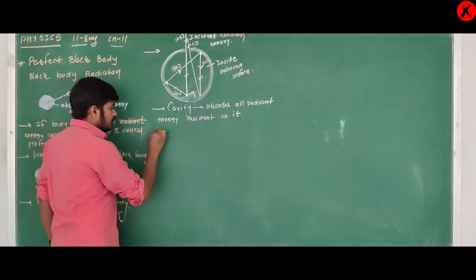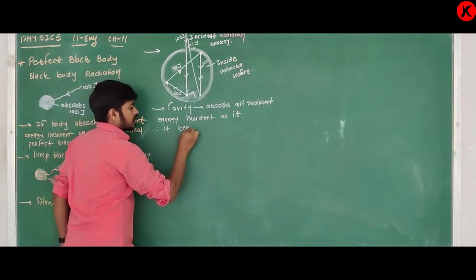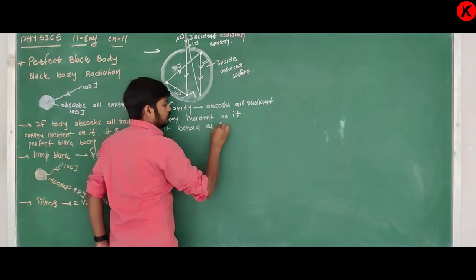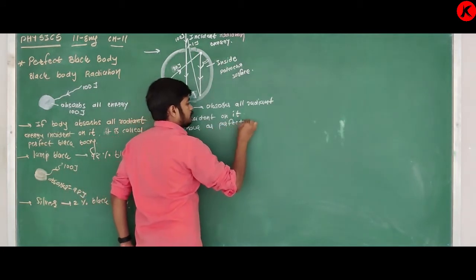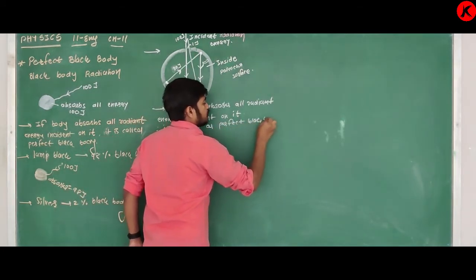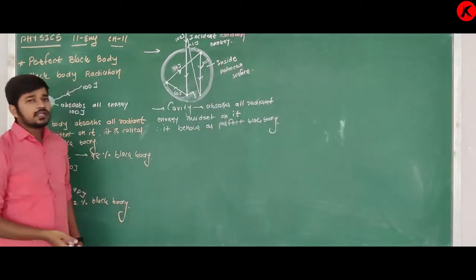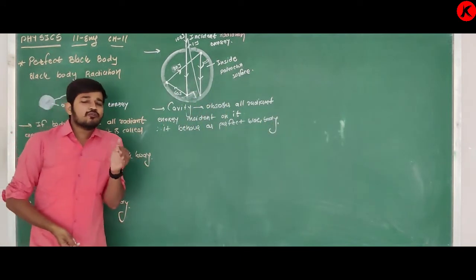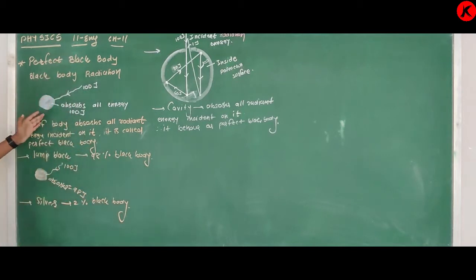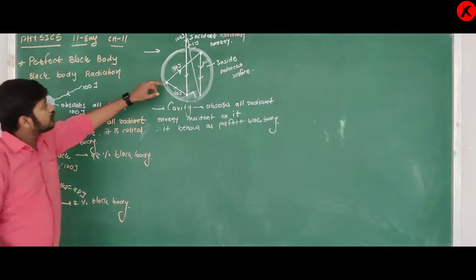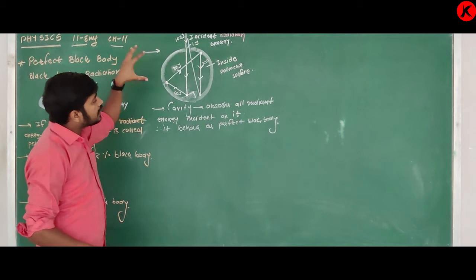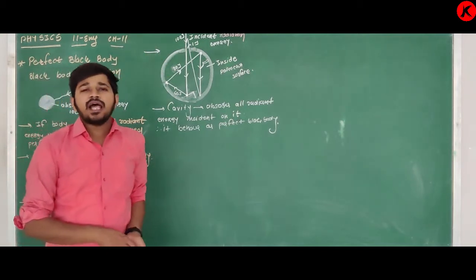So therefore it behaves as a perfect black body. Clear? What is the meaning of perfect black body? If it absorbs all radiant energy on it. So yes, this cavity absorbs all energy on it, so it is called a perfect black body.